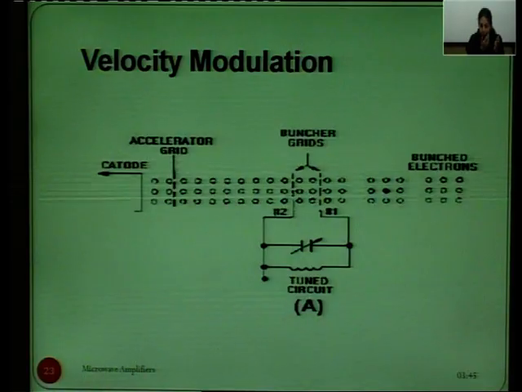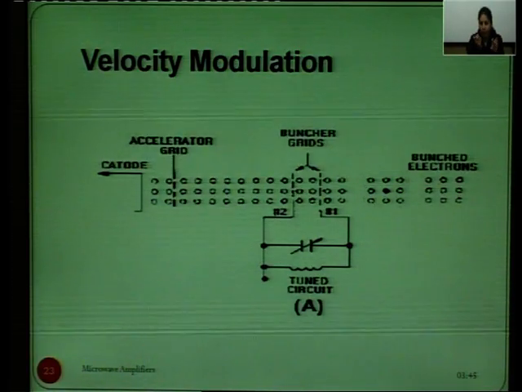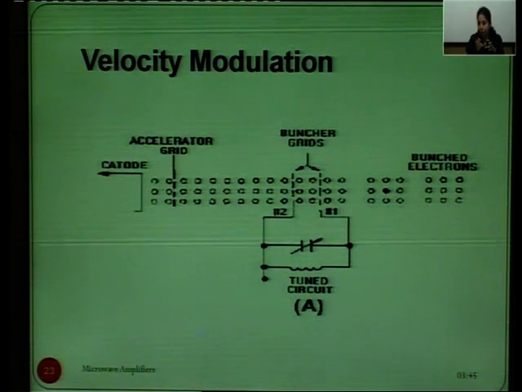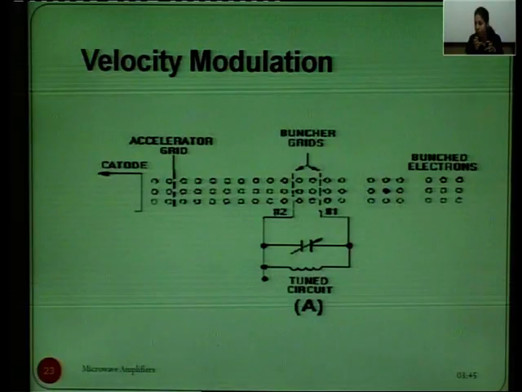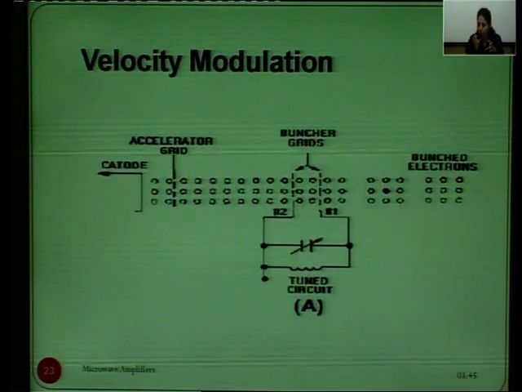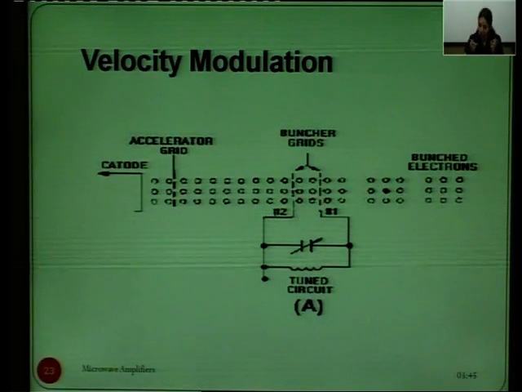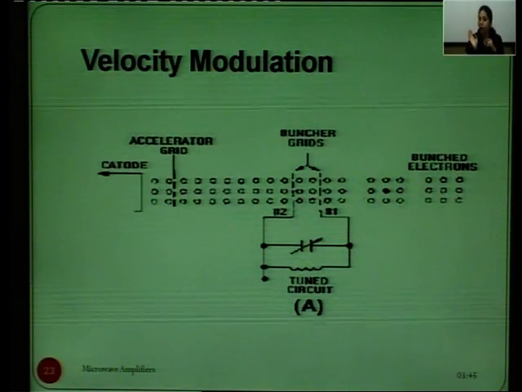So, this is the diagram. Here at the one end we have the cathode, the accelerator grid and a buncher grid. The function of this buncher grid is to form the bunches, and after forming the bunches, these bunches move further towards the anode side.